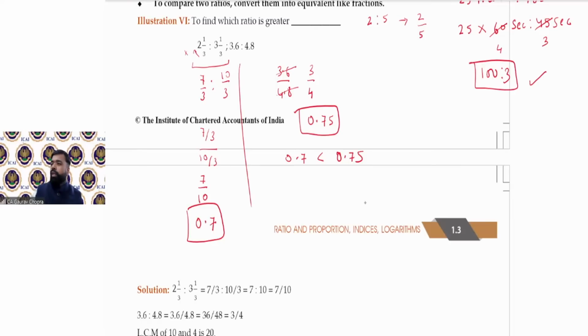Which company calculator should you buy? See, you can buy any kind of calculator, no need to worry. But the main thing is a scientific calculator is not allowed in exams. In general, there are many companies. You can buy any brand, no need to worry, whether it is Casio, Citizen, or any other.